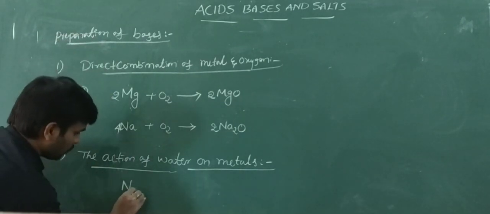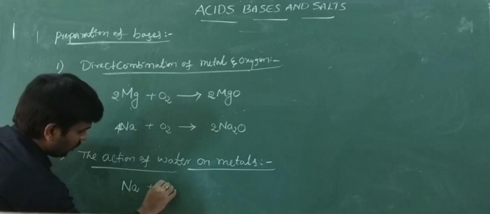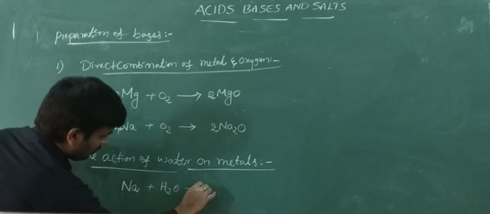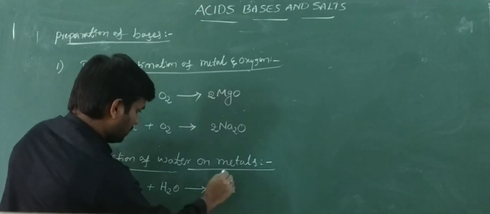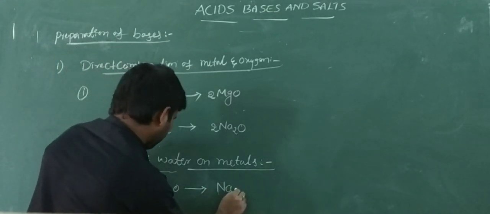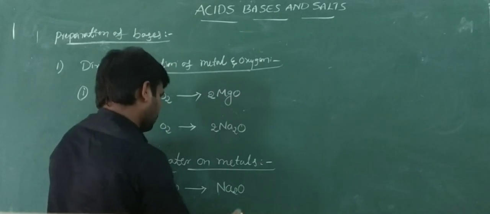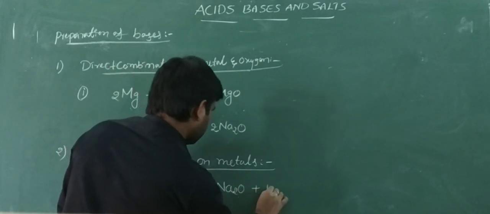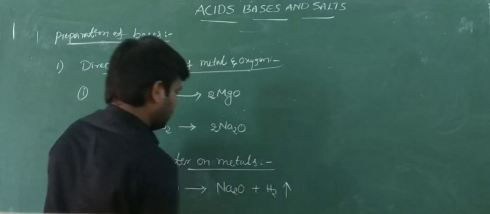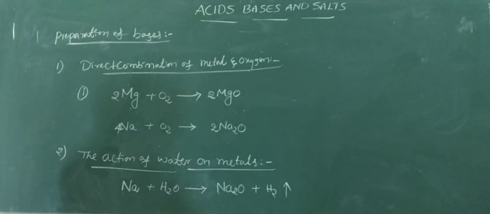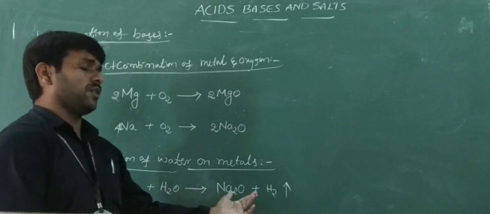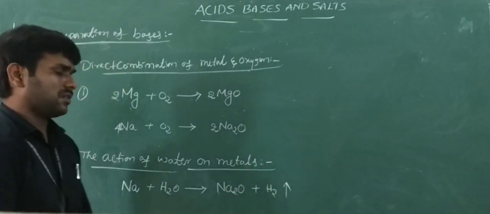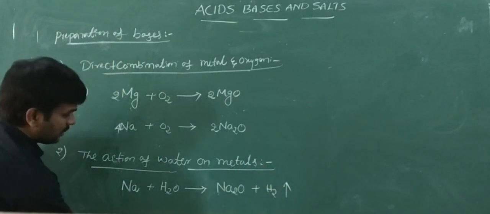Generally, sodium combined with water to form sodium hydroxide plus hydrogen gas. Potassium also, like this, gives potassium hydroxide and hydrogen gas. But some metals do not react like this.